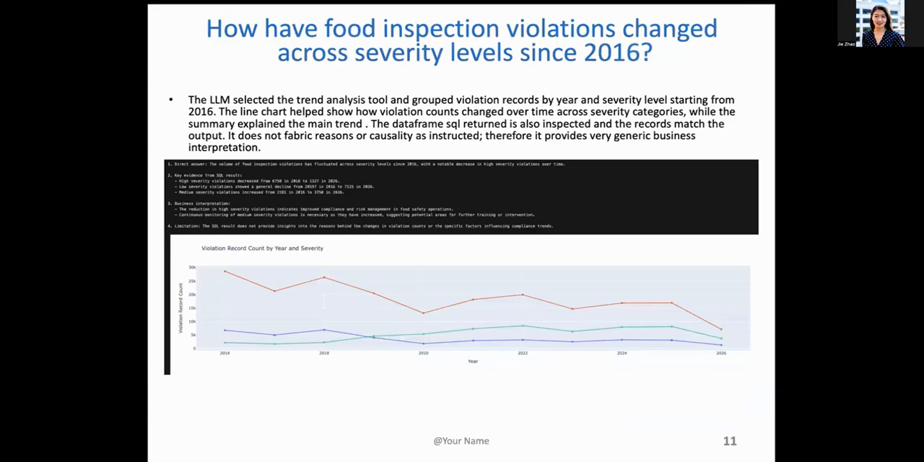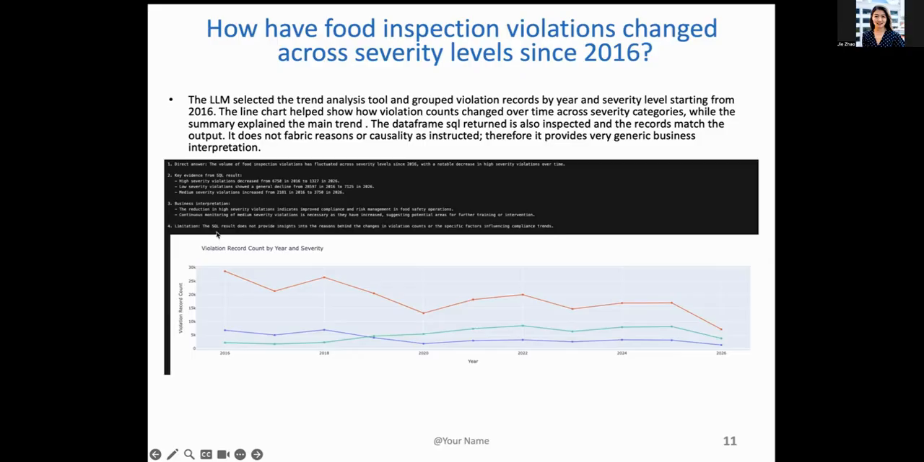Next one: how have food inspection violations changed across severity levels since 2016? This one generates a trend chart by severity, where each line has a different severity. And it says high severity violations decreased from 7,000-ish in 2016 to 1,300-ish in 2026. It gives the same explanation for low and medium severity.